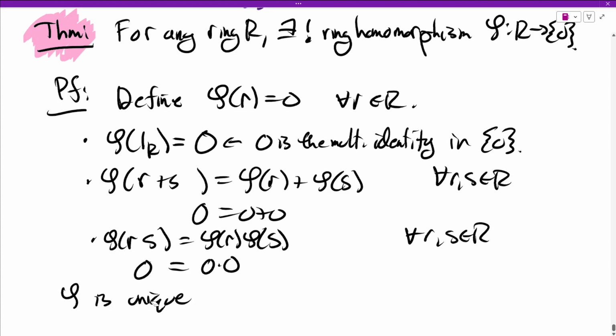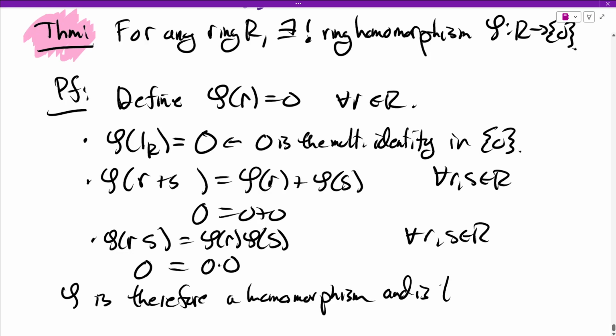Well, let me conclude here. Phi is a homomorphism and is the unique function, so it must be the unique homomorphism.